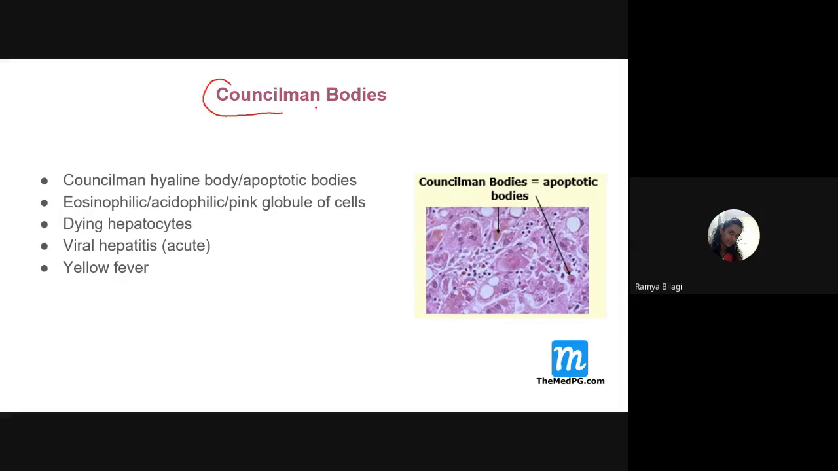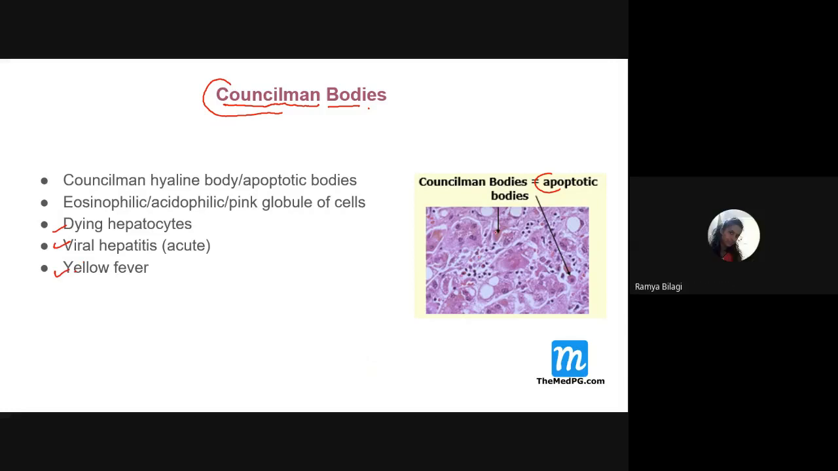Now, histopathologically, a question can be asked related to this: what is the characteristic feature of yellow fever histopathologically? We can see Councilman bodies. So what are these Councilman bodies? These are apoptotic bodies, degrading hepatic cells or hepatocytes. They are acidophilic or eosinophilic, and they indicate dying hepatocytes or liver cells, and they are seen in viral hepatitis and even in yellow fever.